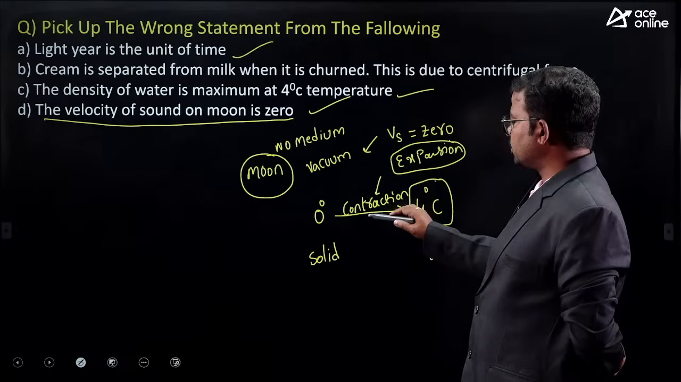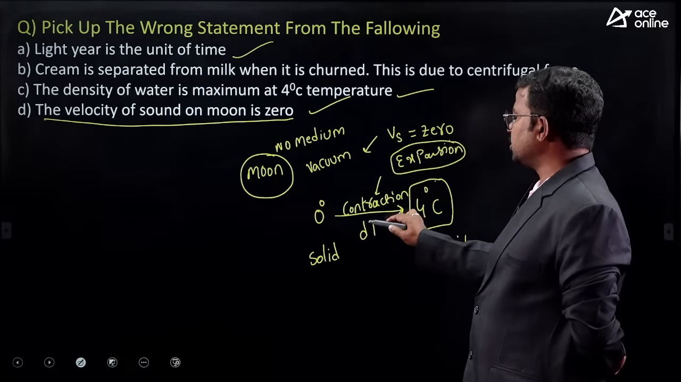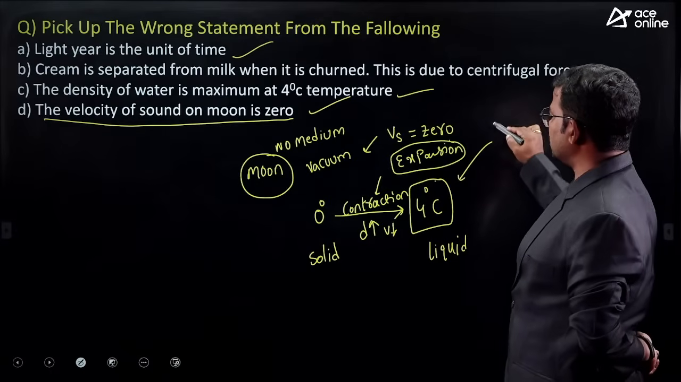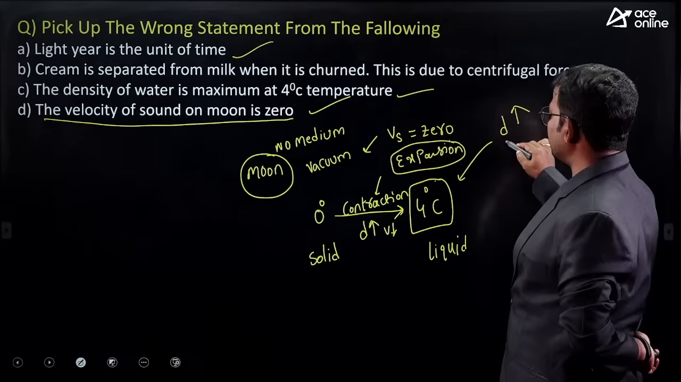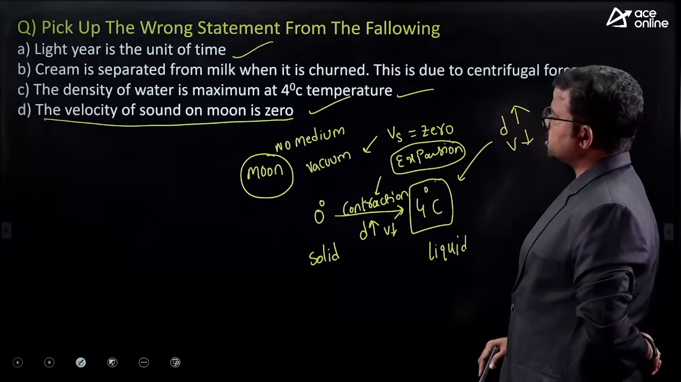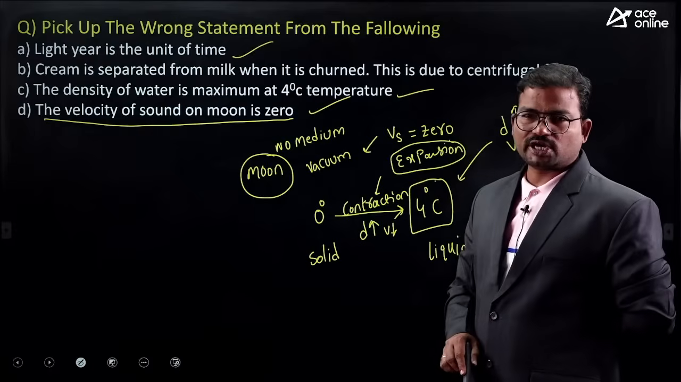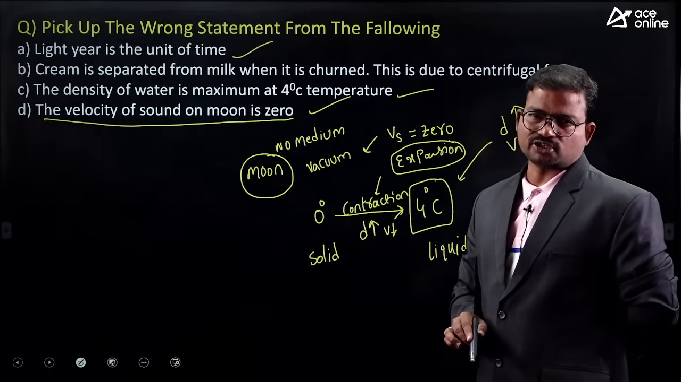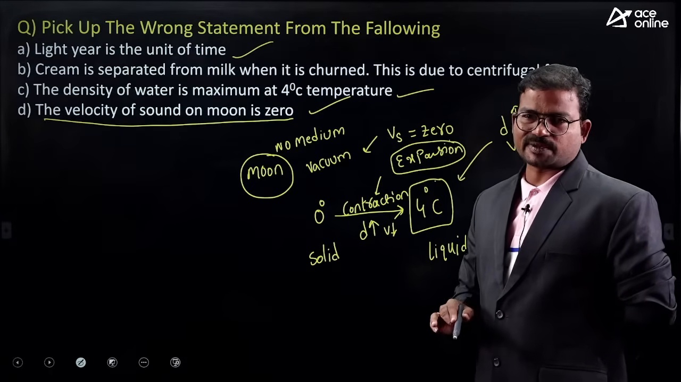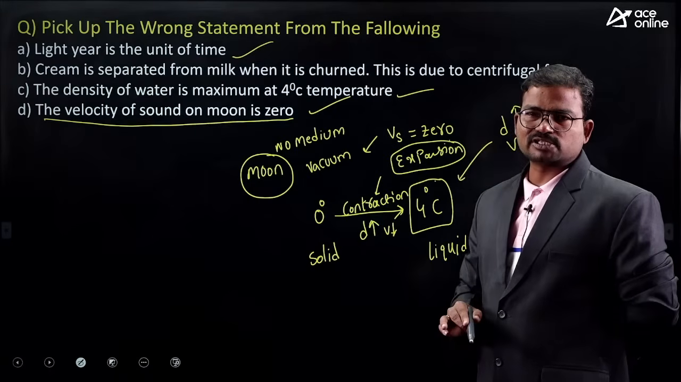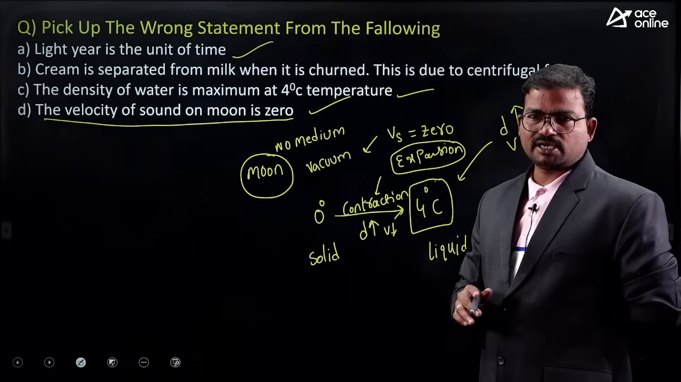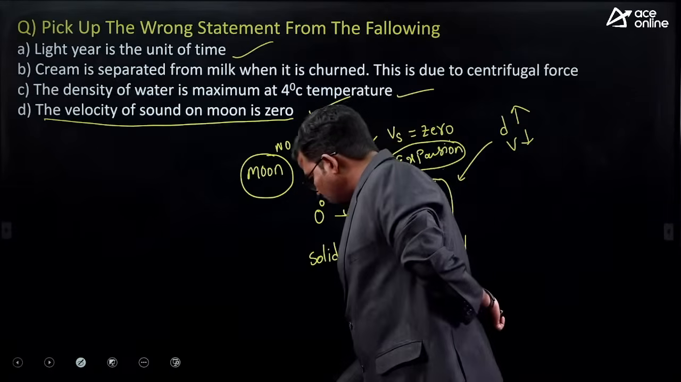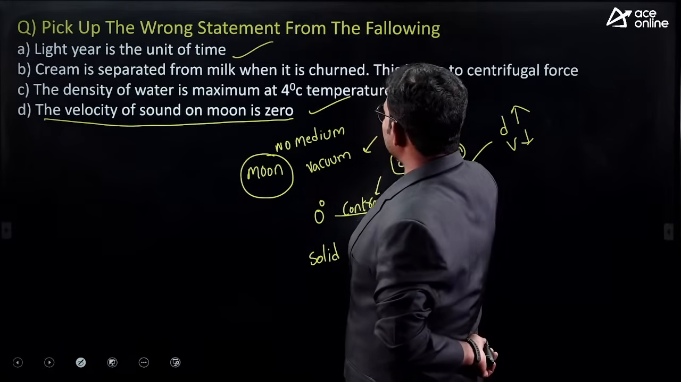Because of contraction, the density has increased and the volume has decreased. At 4 degree centigrade the density is very high and the volume is very low. That is the speciality of water at 4 degree centigrade. This phenomenon is considered the anomalous expansion of water. Because of it, most aquatic animals are still surviving, especially in the region of Antarctica. So this option is also correct.